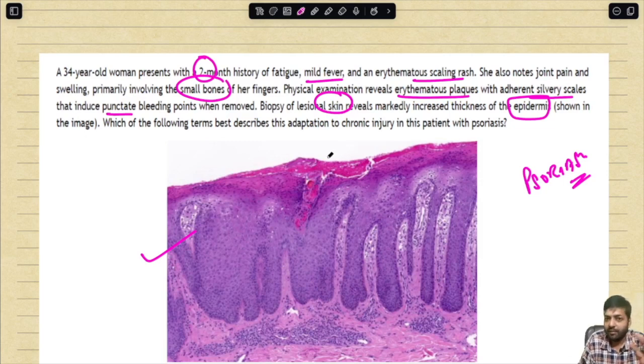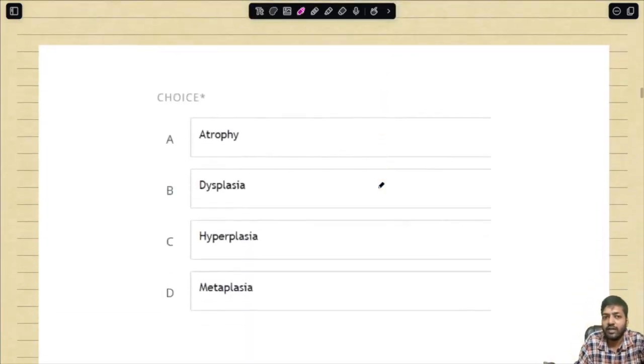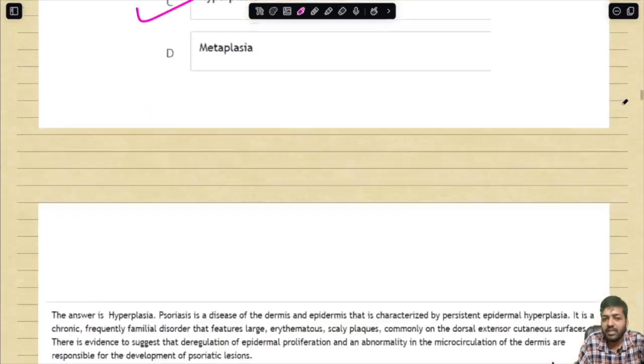So we are reading about injury, and we are seeing the MCQs based on adaptation. What do you think has happened over here? There is an increase in the number of cells. So there is hyperplasia, as we can appreciate over here. So the answer is hyperplasia.